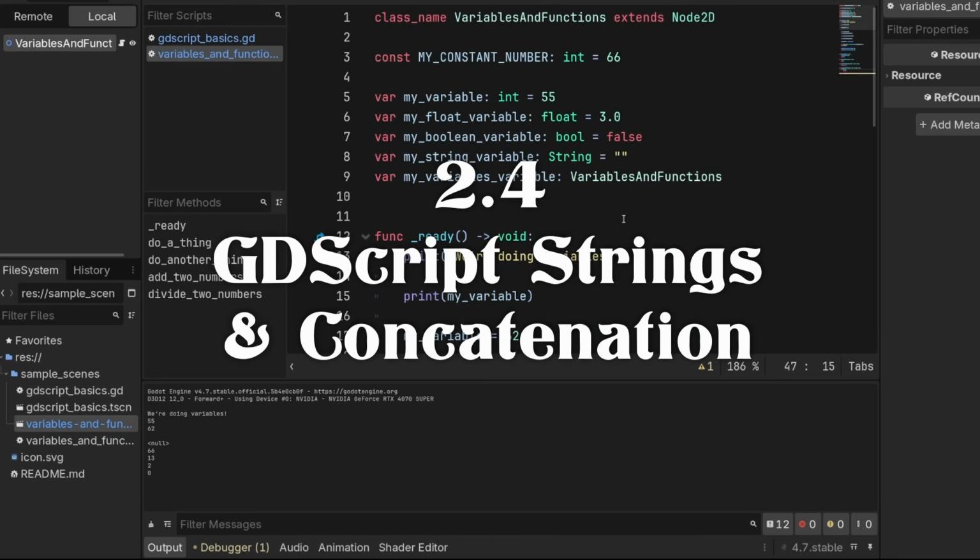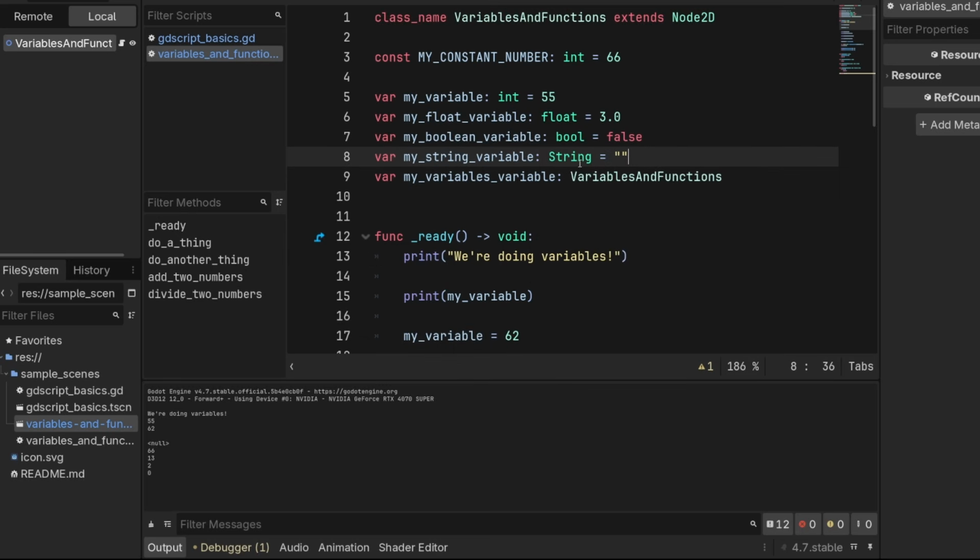Let's talk a little bit about strings. So strings are a very useful type in Godot because they represent text, words, letters, or paragraphs. They also are often used as kind of keys. Maybe if you want to check if a certain animation is playing or an input is playing. Often when they're used as keys, you see them as string names, which look like this, which just means that they're harder to change, but we're not going to handle that right here.